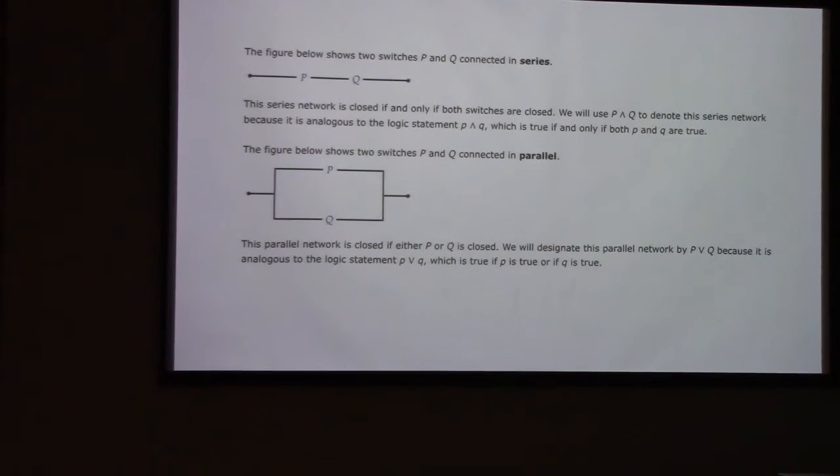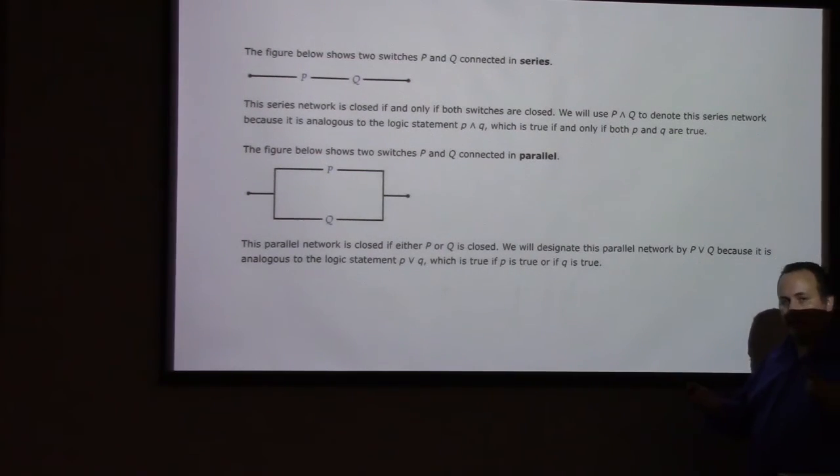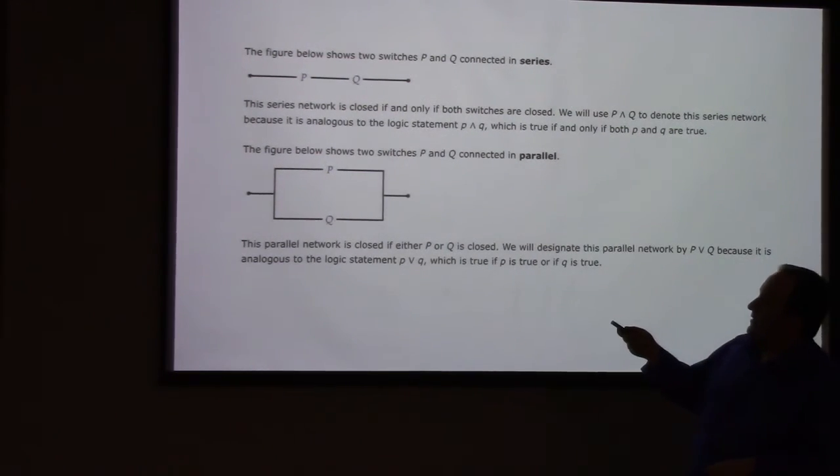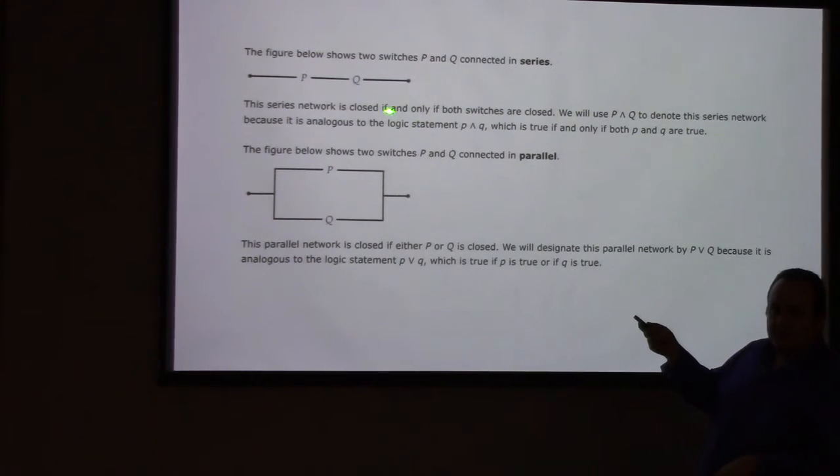So if you have two switches, if you know how circuits work, how can you get current to flow from here to here? What do you need? You need both Q and P to be closed, right? So they both have to be quote unquote true. They both have to be closed in order for the current to flow. So this circuit is in one-to-one correspondence with the logical operation of conjunction. If you had a pair of switches put in series, that's like an and.